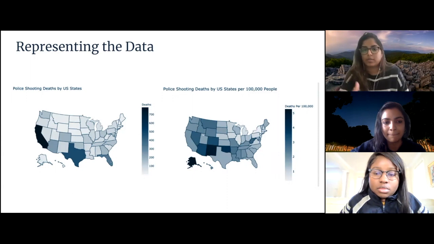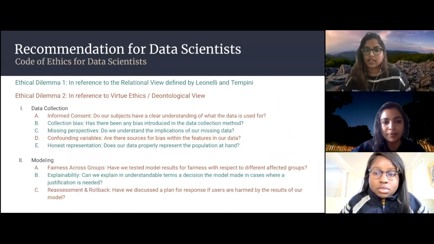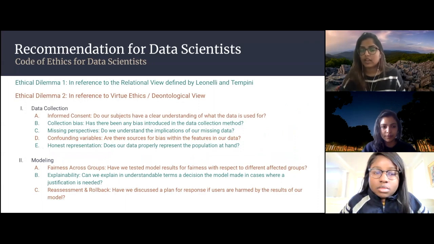When we first approached these two ethical dilemmas, they seemed to be consecutive steps on how ethical data science can be practiced. For instance, once we had recommendations on how to solve our first ethical dilemma, we were able to actually move on to the second one. And we quickly realized that both of these sets of recommendations could be adequately described in a high standard code of ethics for data scientists to follow.